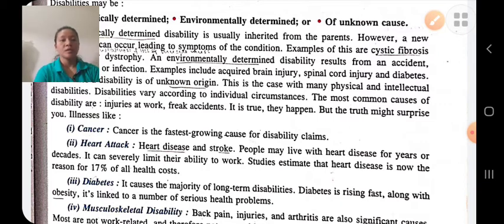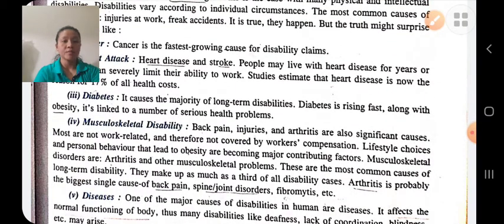Cancer is a cause of disability which cannot be cured. Heart attack, heart disease like heart stroke, heart problems, heart failures, etc. can also lead to disability. Diabetes is also a cause of disability. Diabetes is rising fast along with obesity.